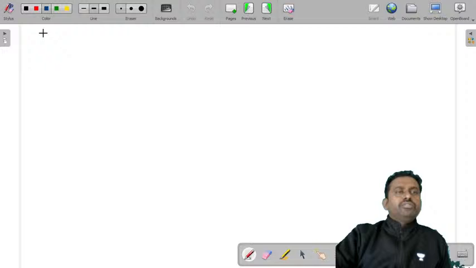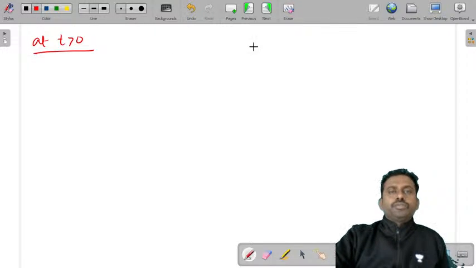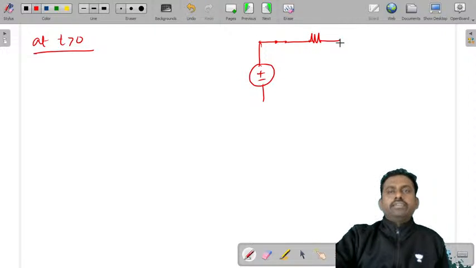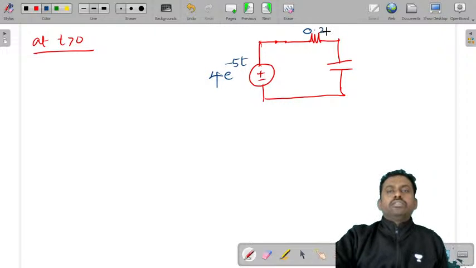Now let's try to apply this at t greater than 0. You have a voltage source which is on, a resistor, and a capacitor which is uncharged. The value of the voltage is 4 into e power minus 5t, the resistance is 0.2 ohms, the capacitor is 1 farad, and the current is I of t.